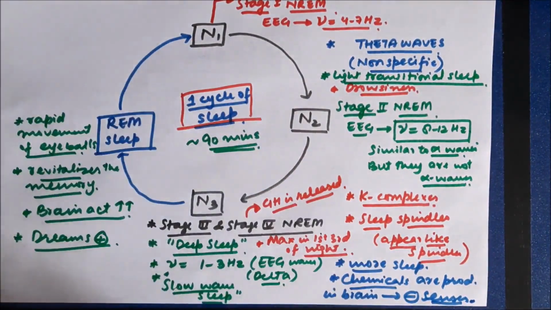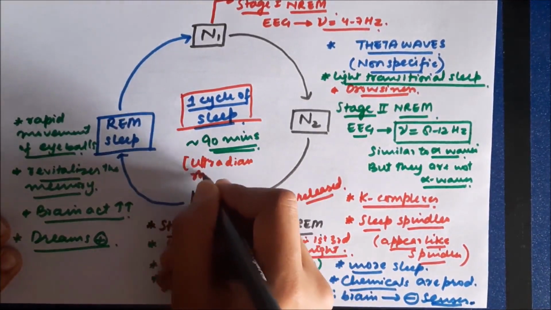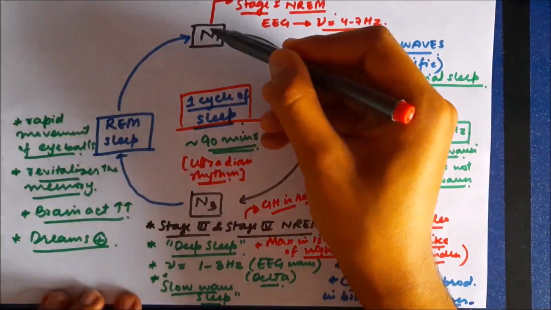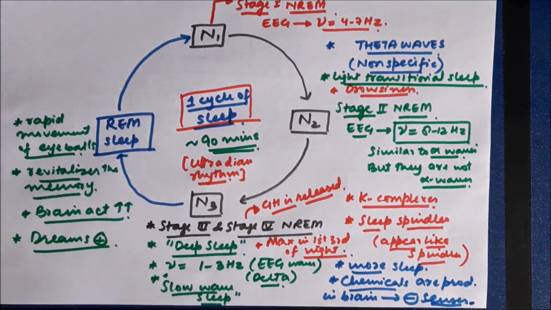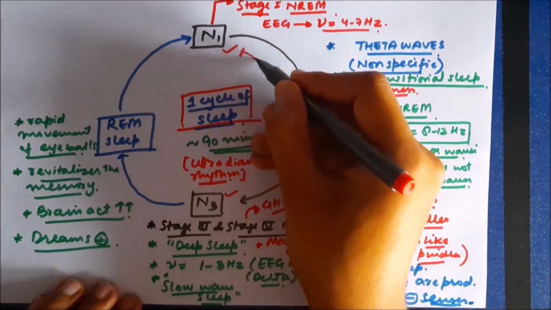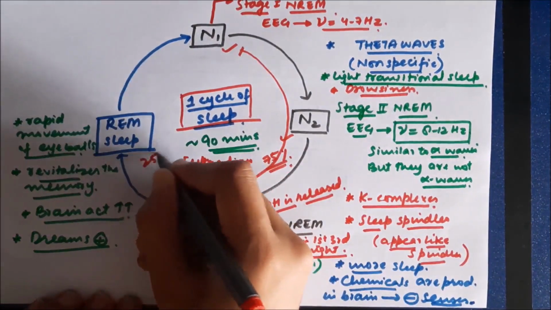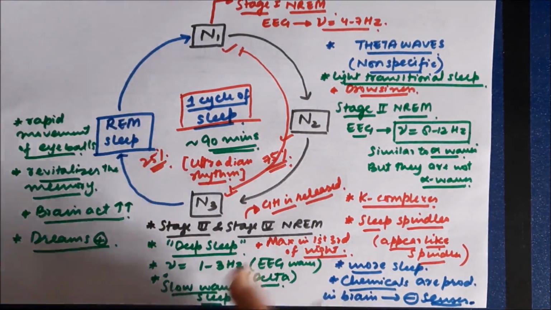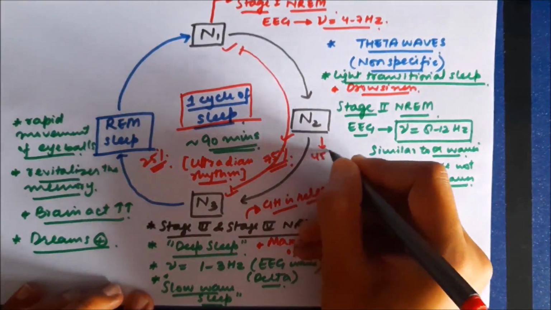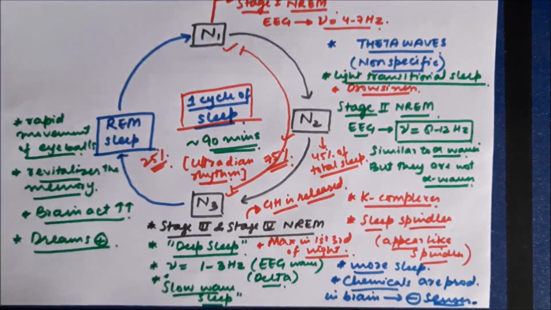So this is one cycle of sleep, and the duration of one cycle is almost 90 minutes. Any cycle which repeats after each 90 minutes is said to follow an ultradian rhythm. So the sleep cycle is an example of ultradian rhythm. In this sleep cycle, the N1, N2 and N3 stages, that's the non-rapid eye movement sleep, last for almost 75% of the total duration, and rapid eye movement sleep lasts for about 25% of the total duration. Among all the stages, it's the N2 stage, that is stage 2 of non-rapid eye movement sleep, which is for the maximum duration, that's 45% of total sleep duration.